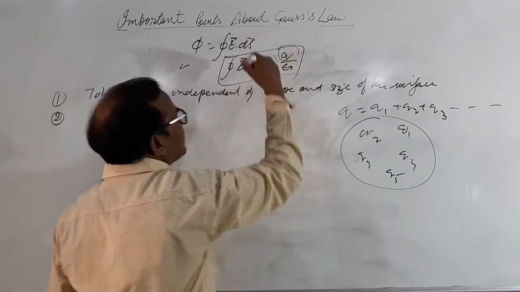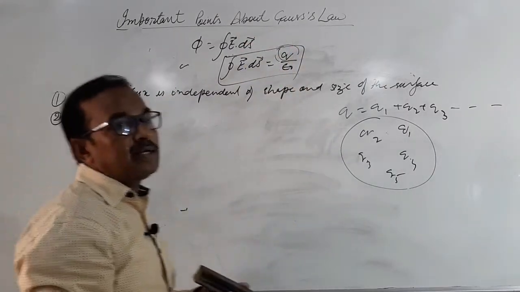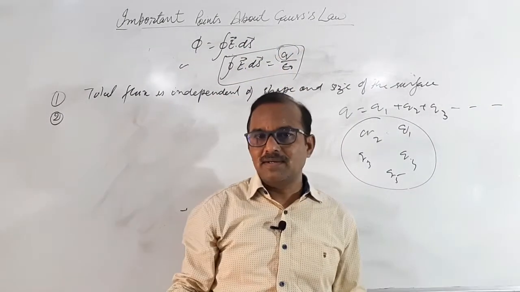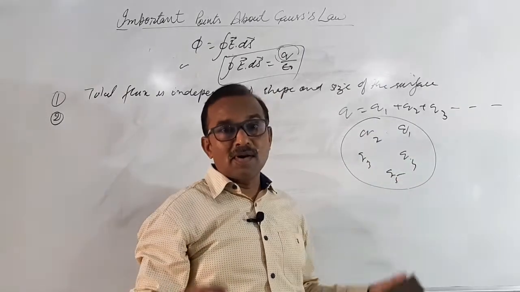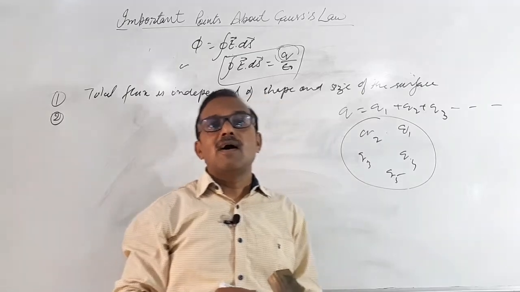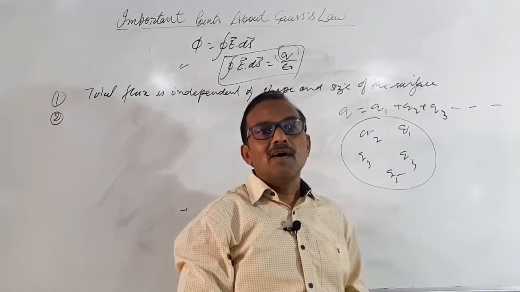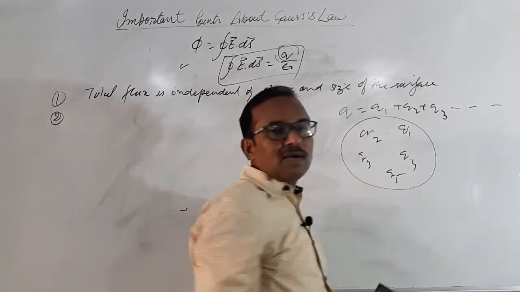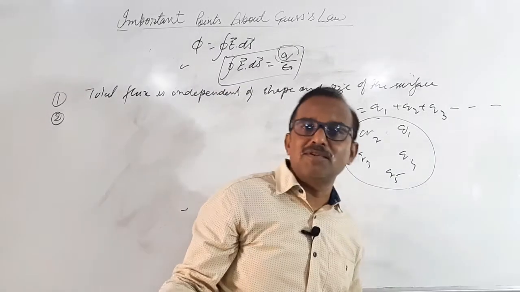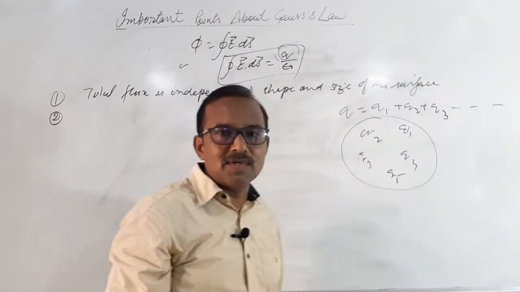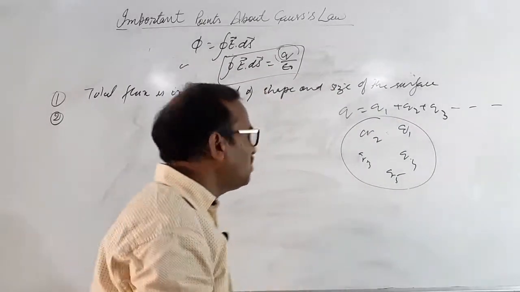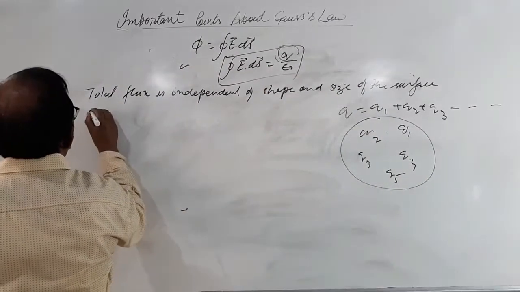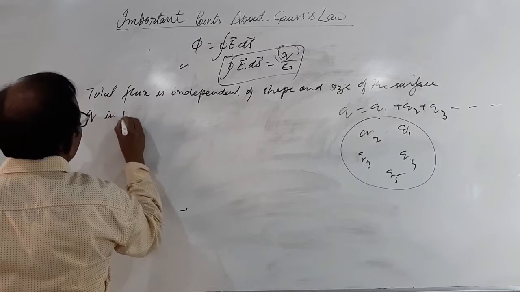So this right hand side Q is what? It is total charge inside. This charge may be a single point charge or many point charges or a continuous charge distribution. Whatever be the shape and size or nature of distribution, the total enclosed charge is Q here. So Q is total charge.